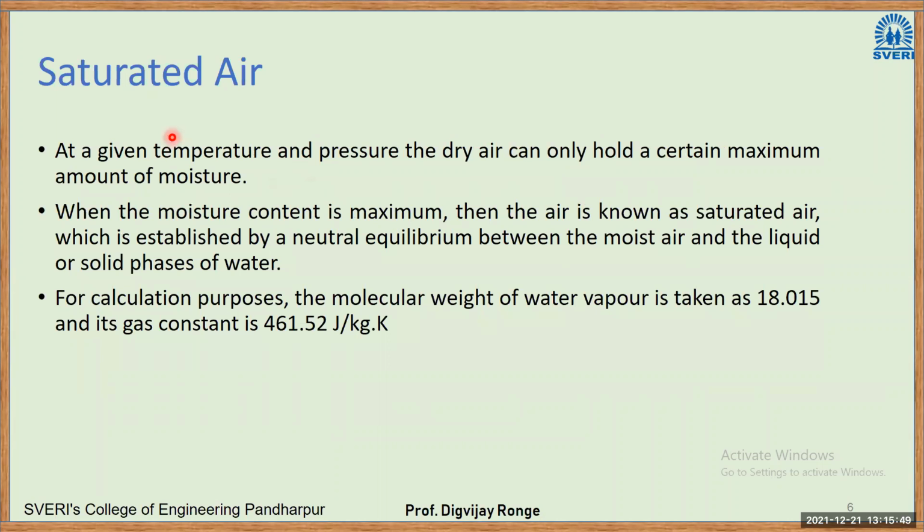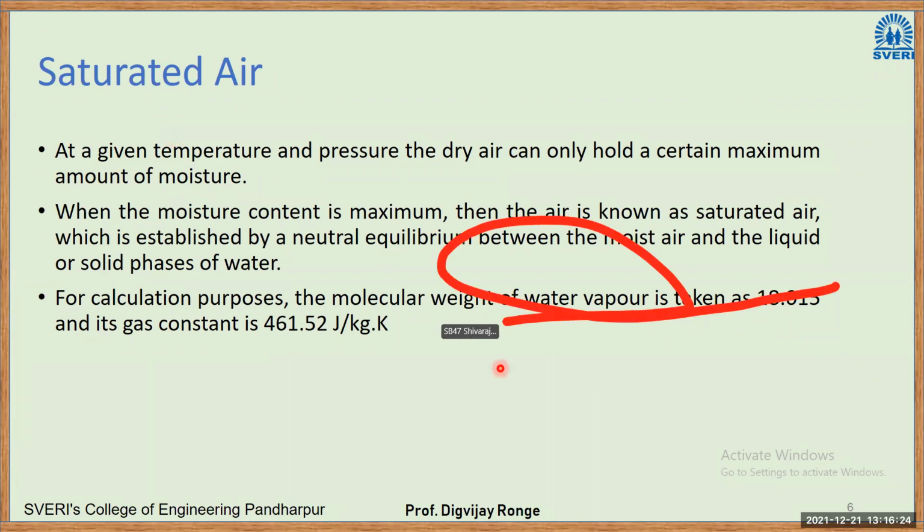Then it comes to the concept of saturated air. This condition occurs in the rainy season. In Marathi, we say that it will rain today or it is a cloudy atmosphere today. In that case, what is happening? The atmosphere is getting saturated. Saturated means atmospheric air has some capacity to hold water particles. When that capacity is exceeded, it can no longer hold the water particles, and then we get rain. The condition where the air has reached its maximum capacity to hold water particles is called the saturation condition.